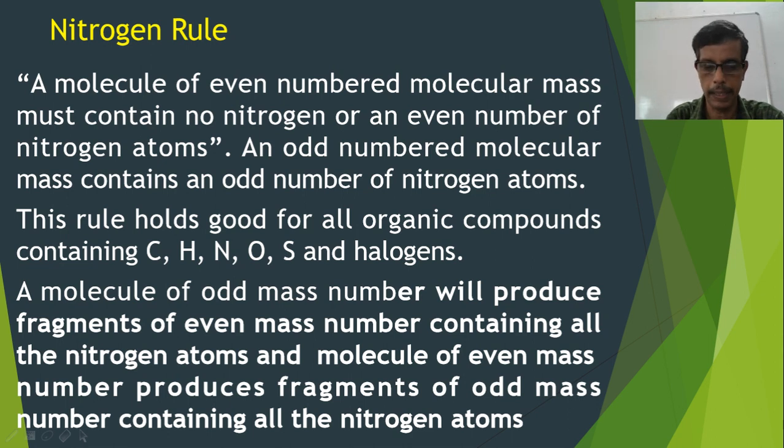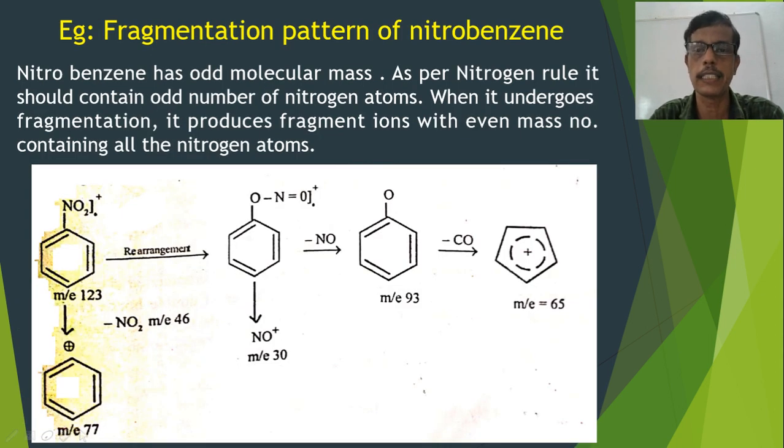We'll explain this by taking the example of fragmentation pattern of nitrobenzene. The molecular mass of nitrobenzene, that is C6H5NO2, is 123, and if it forms a molecular ion M+, then its m/e also will be 123. Molecular mass by charge is 1, so it makes 123. And since the mass number is odd, it should contain odd number of nitrogen atoms. You can see that C6H5NO2 contains only one nitrogen atom, that is odd.